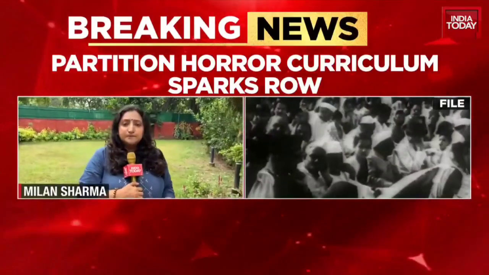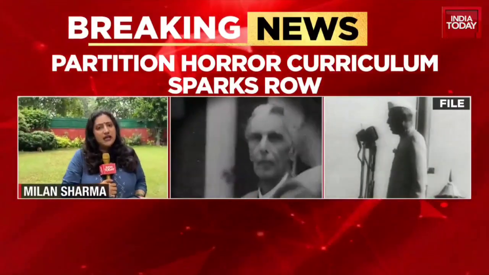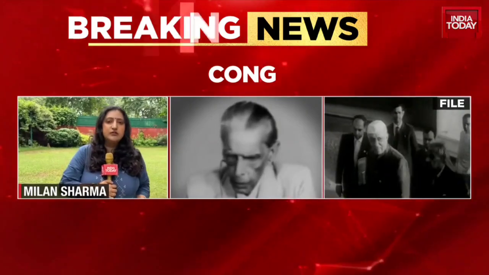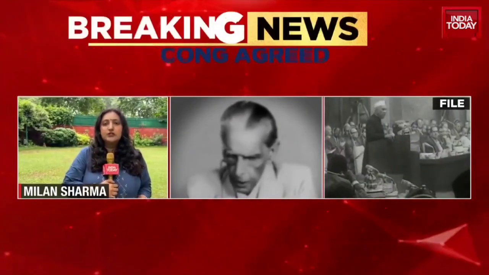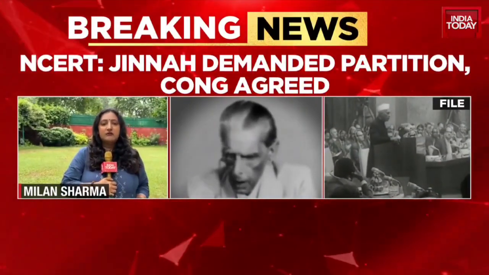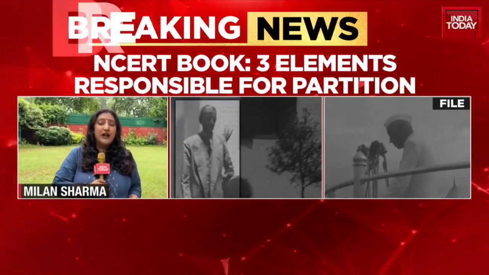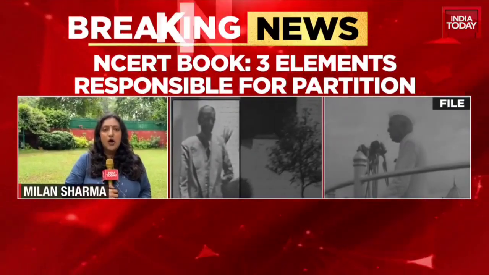Of course, the BJP is saying that why just blame Muhammad Ali Jinnah, who called for the partition because of his thought that Hindus and Muslims cannot live together because they are culturally different from each other. But also the Congress has to be blamed because it went ahead and accepted the idea of partition.